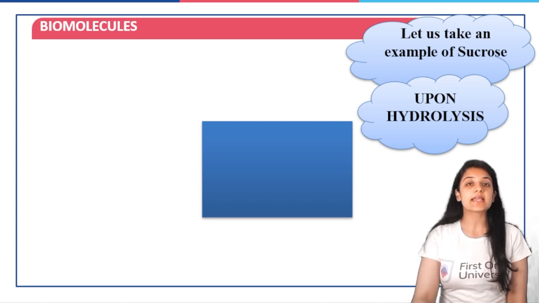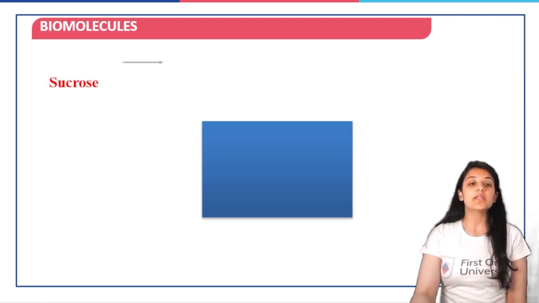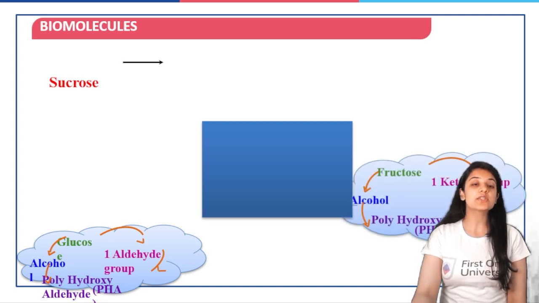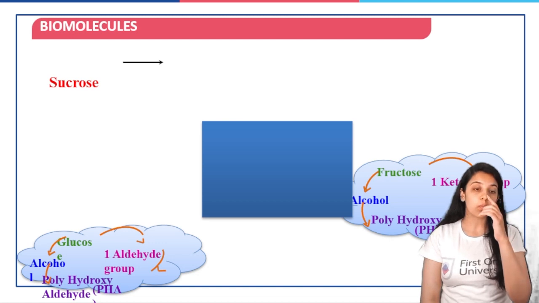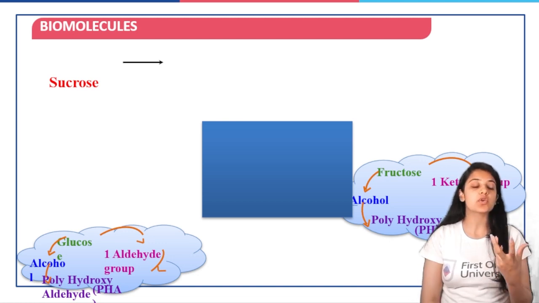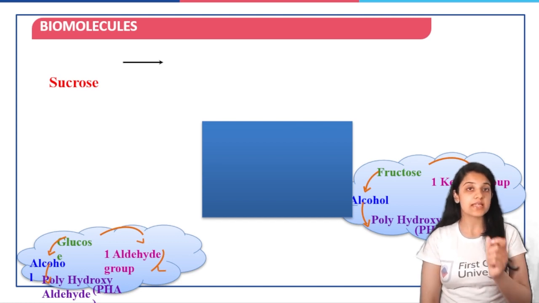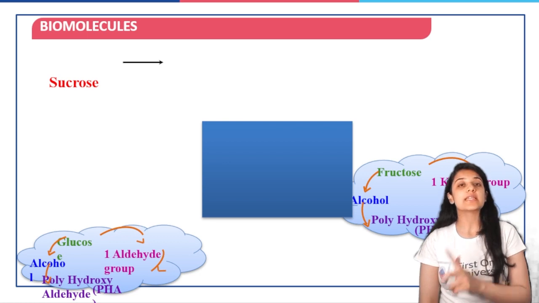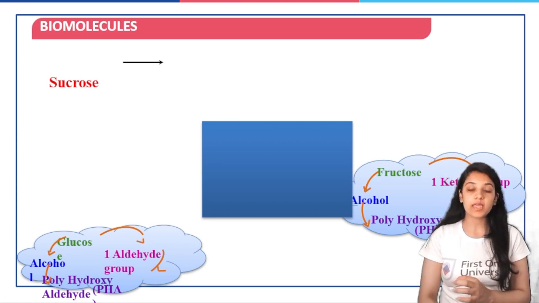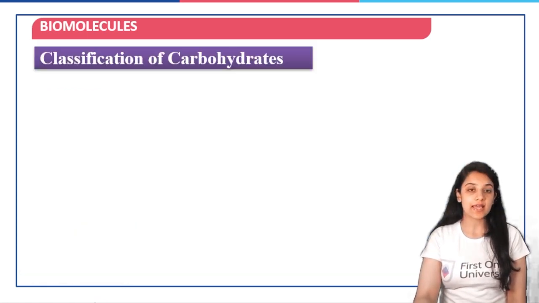Now let us take the example of sucrose, for example. So if we have sucrose, sucrose is going to be hydrolyzed, and on hydrolysis it will give me 1 unit of glucose, which is polyhydroxyaldehyde. We call it PHA, polyhydroxyaldehyde, and 1 unit of fructose, which is polyhydroxyketone or PHK. Okay, therefore sucrose is a disaccharide.